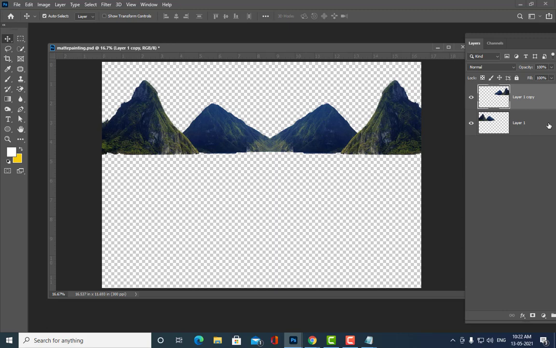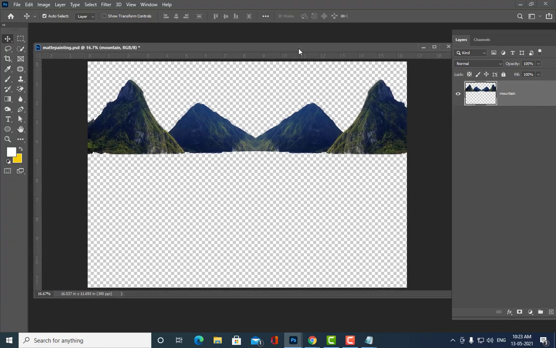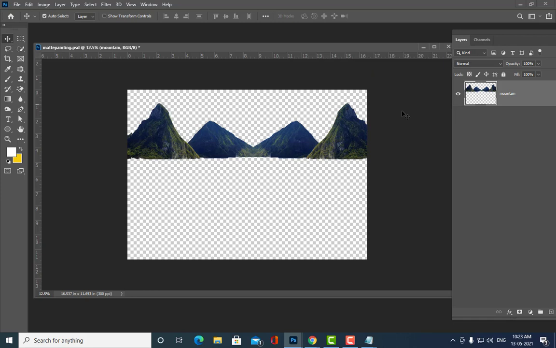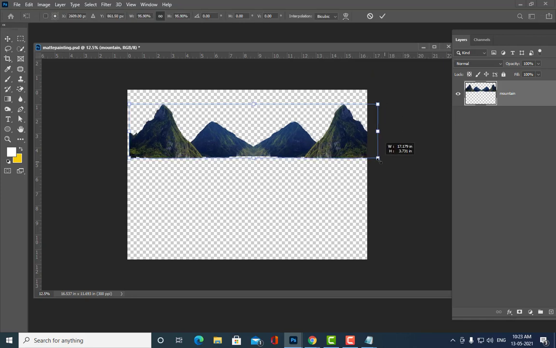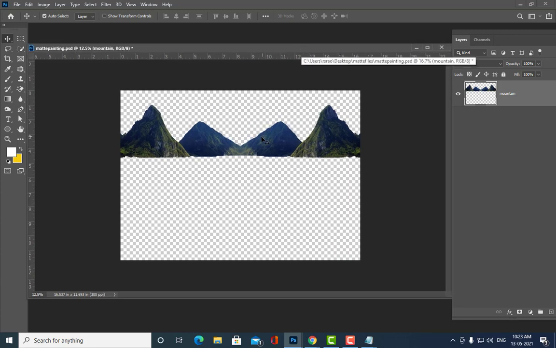Okay. Right. So now once we have created this mountain, let me merge these two layers. Control E. Then we'll give it the name mountain. And then again, see, these are the mountains, and we are going to put a castle over here. And then the next step is, I want some mountains behind also.